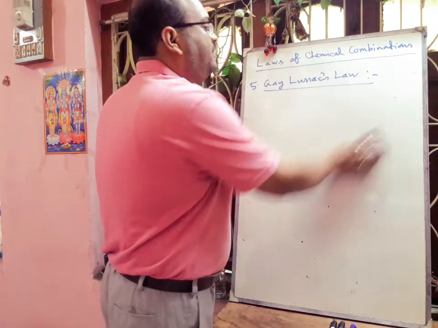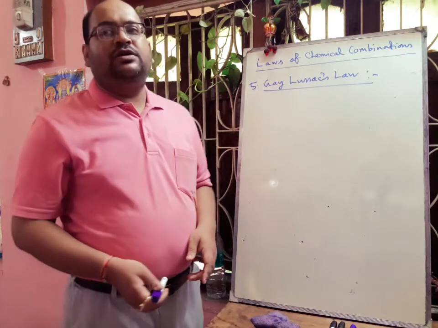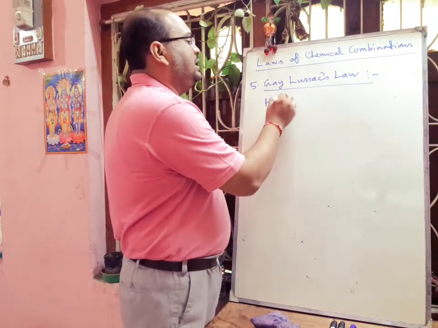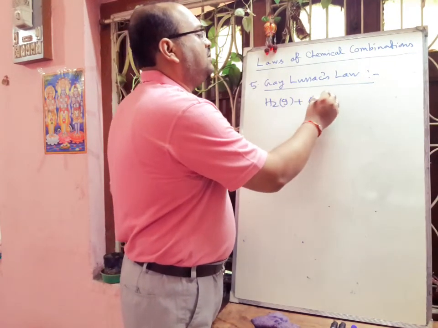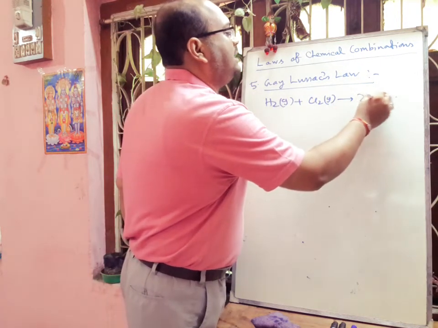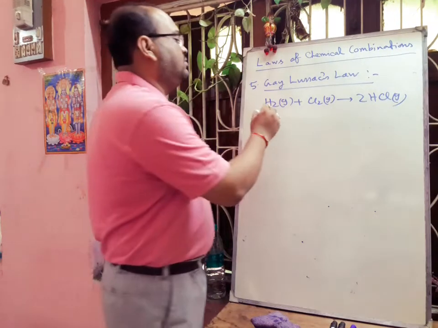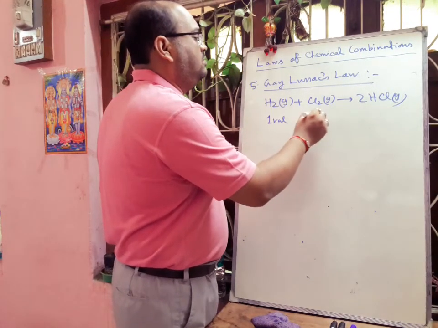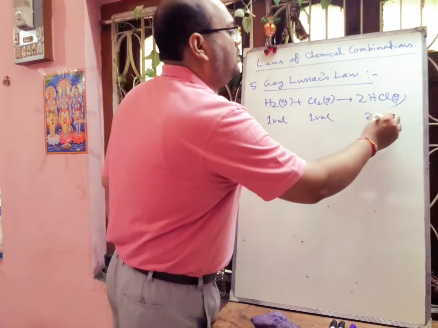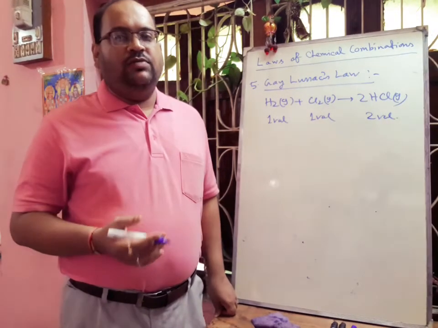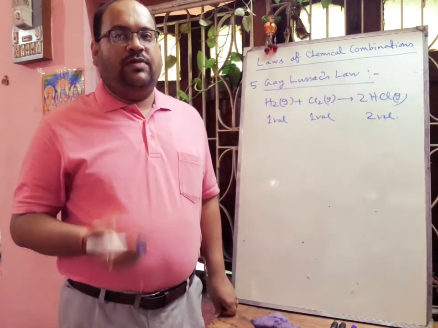So here we can take one example so that we can easily understand. Suppose hydrogen gas is combining with chlorine gas, forming HCl gas. If we take one volume of hydrogen, this will also be one volume and this will be two volumes. So one volume of hydrogen reacts with one volume of chlorine gas, forming two volumes of HCl gas.